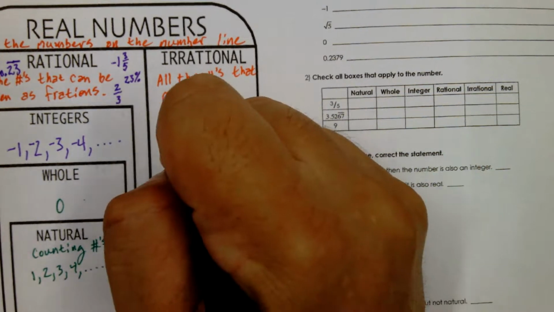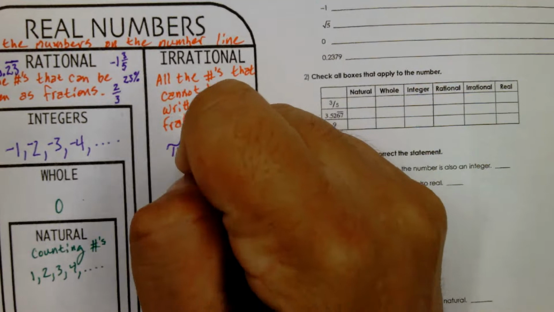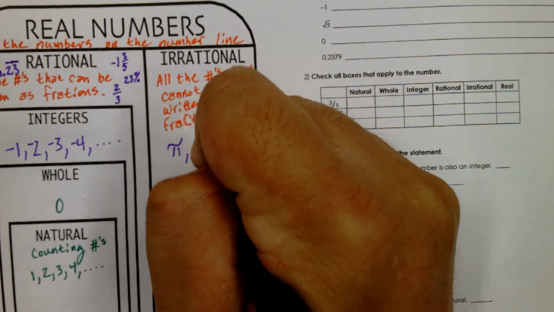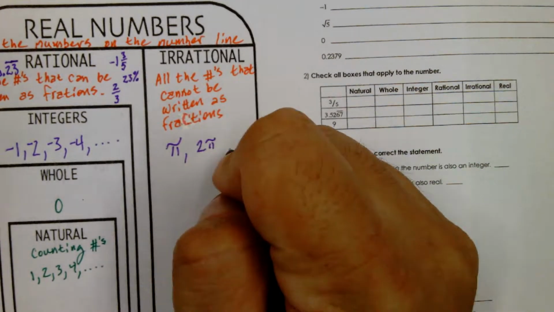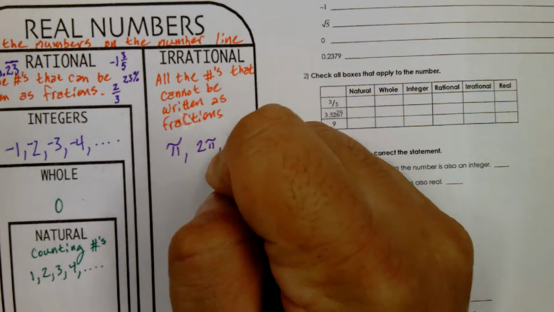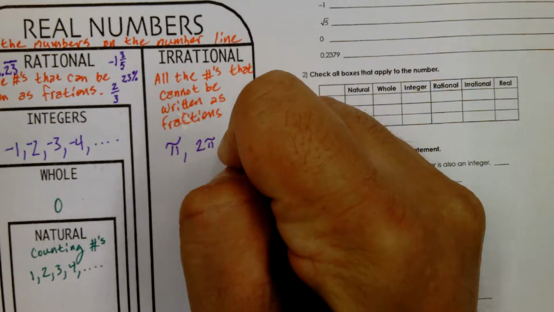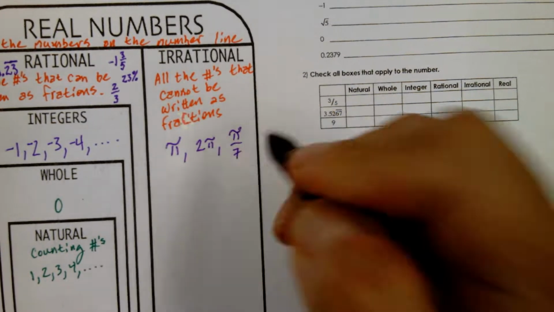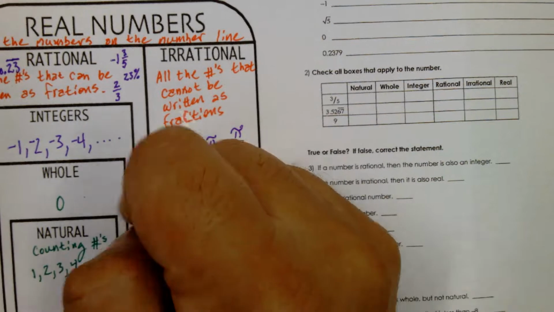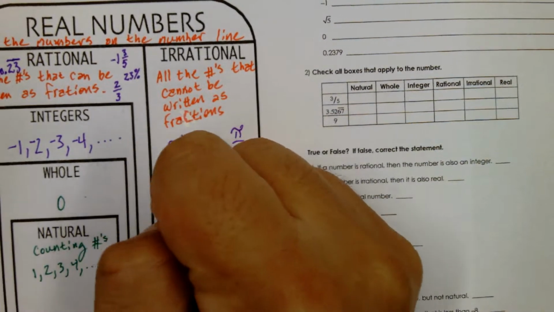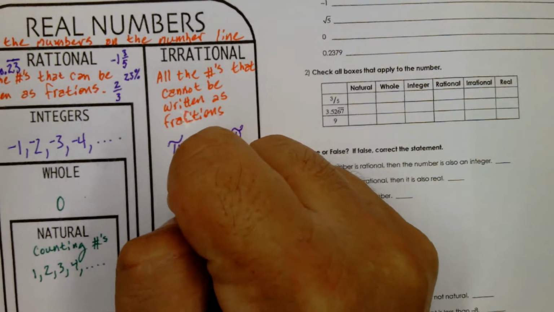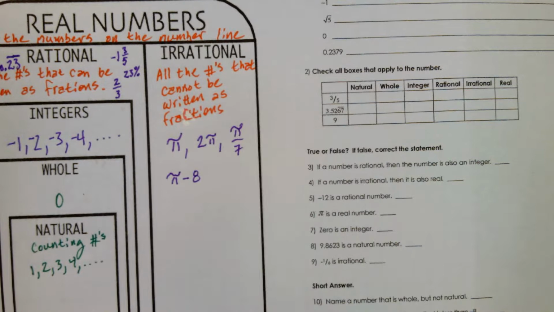So pi and any number you calculate with pi, like 2 times pi, is irrational. Okay? Pi divided by 7, irrational. Pi take away 8, it's irrational. All of those combinations, irrational. So there's an infinite number of those. But what other numbers that aren't associated with pi are irrational?